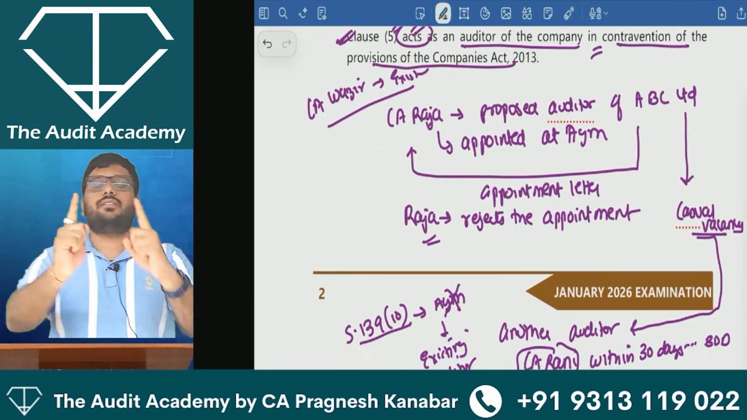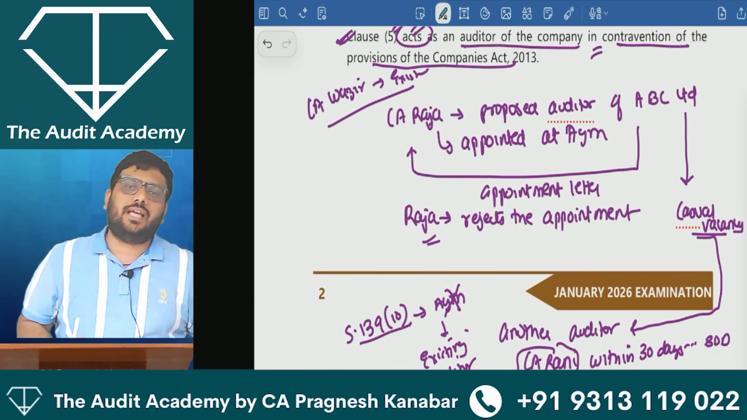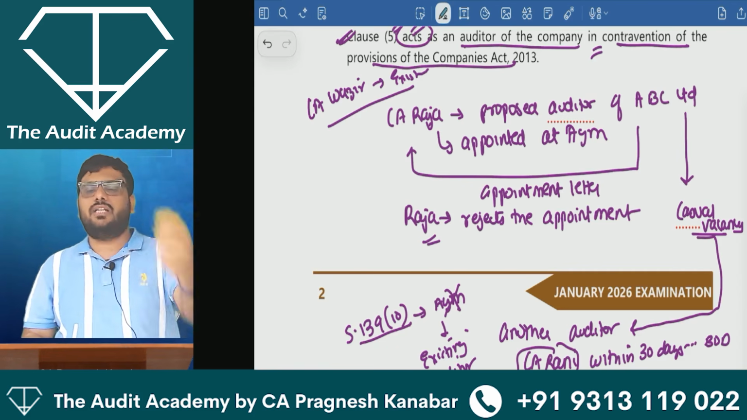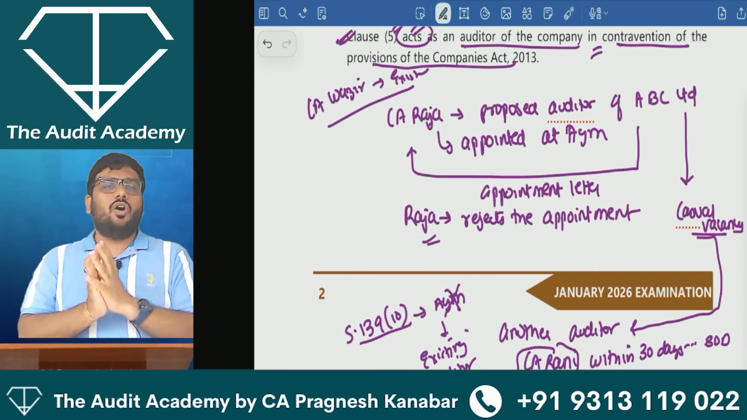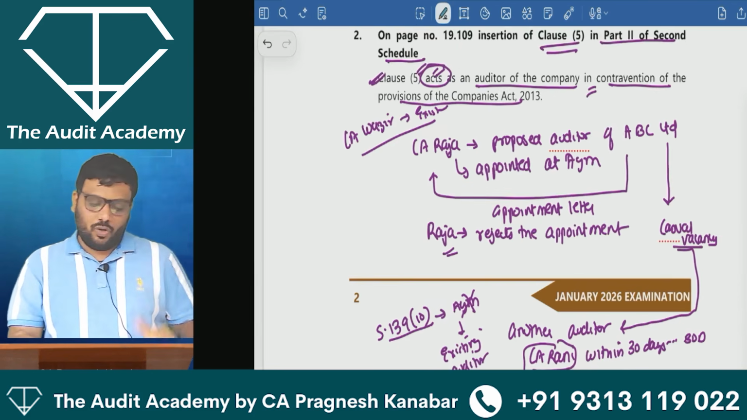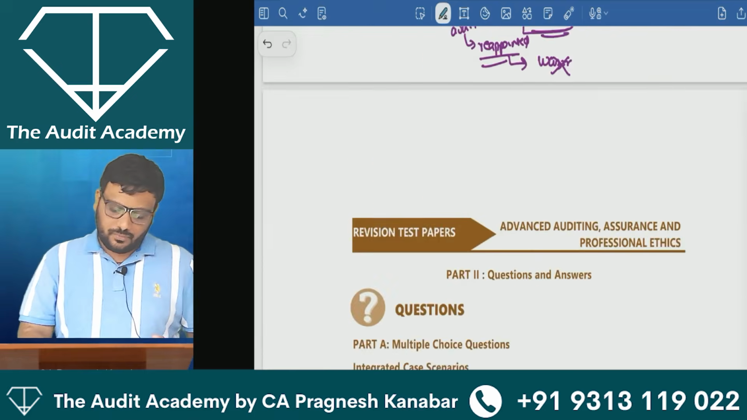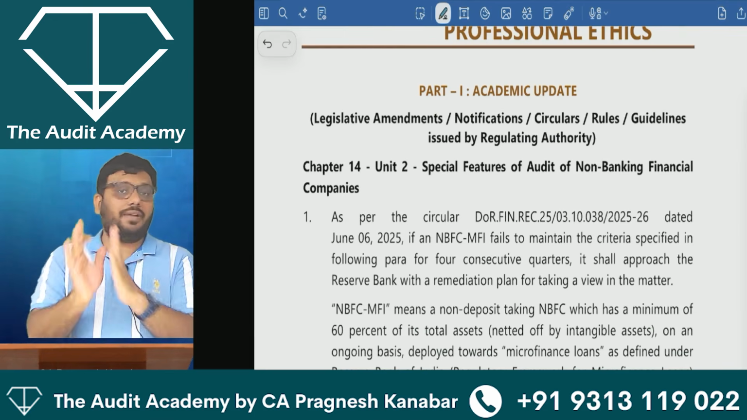That means one thing is very clear, that before you step into Jan 26 exams or any exams henceforth, it is very important that you have some good knowledge or at least basic knowledge of company audit provisions. Okay, so this is one point. Second, with respect to audit of NBFC. Now listen to me very carefully.